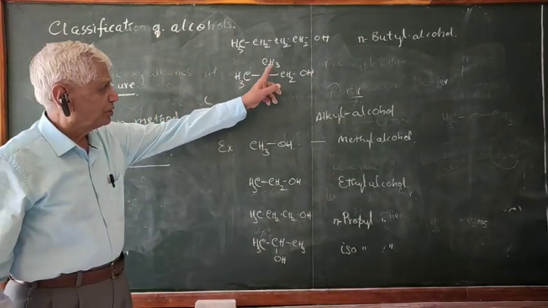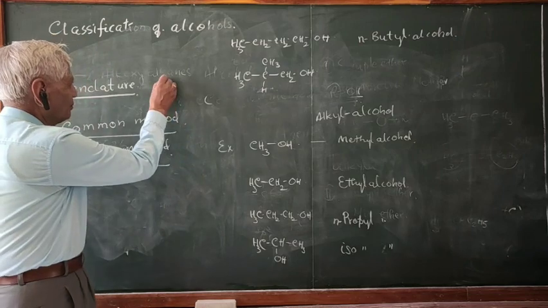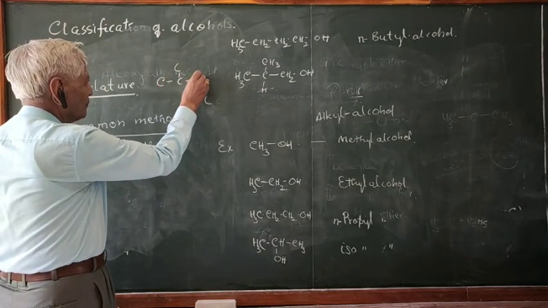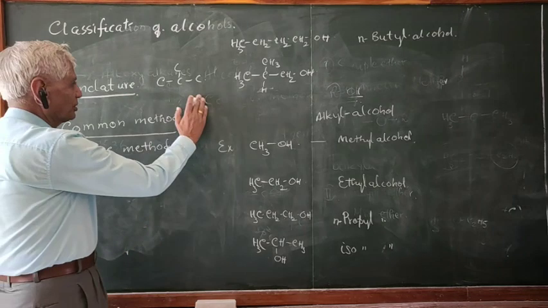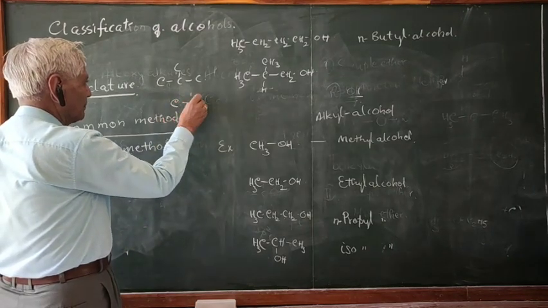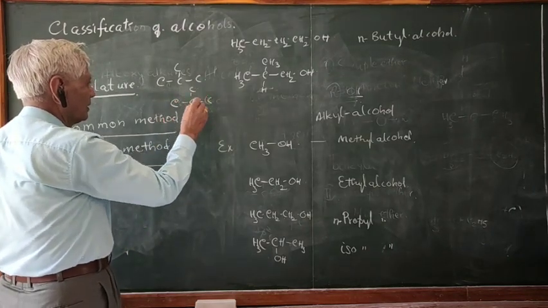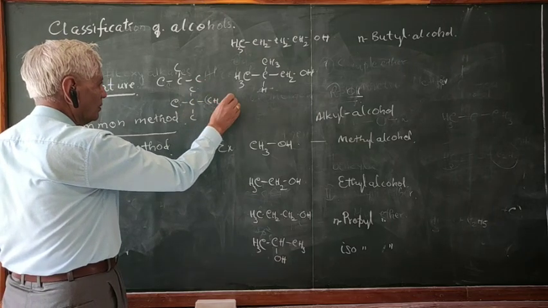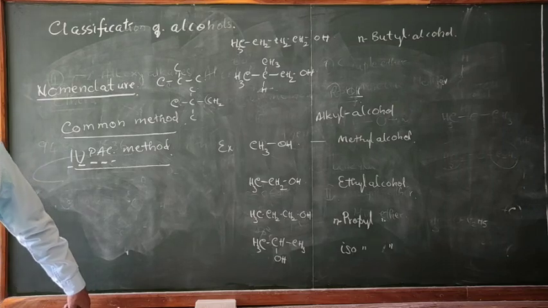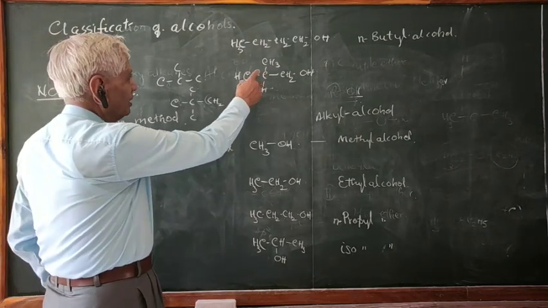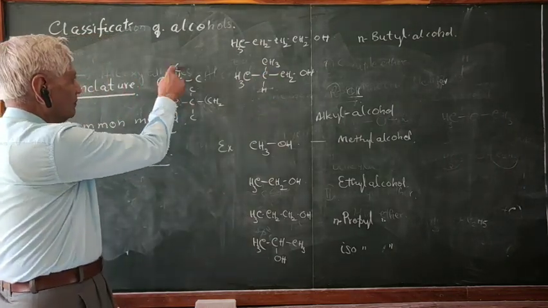This particular structure is called iso, you know. Do you know what this structure is called? This is called neo branching. This is called iso branching.